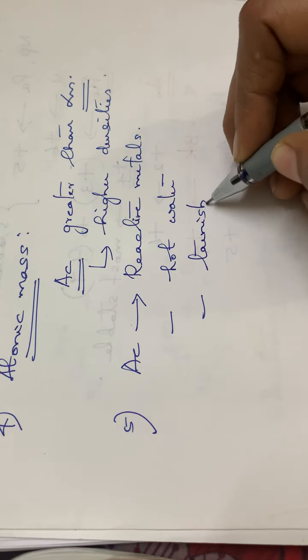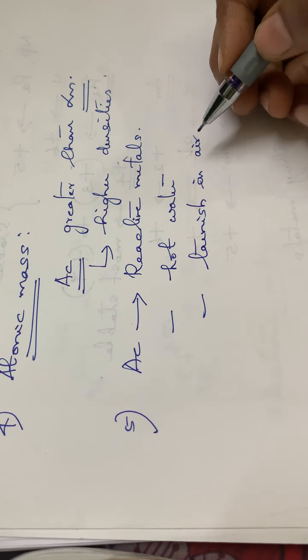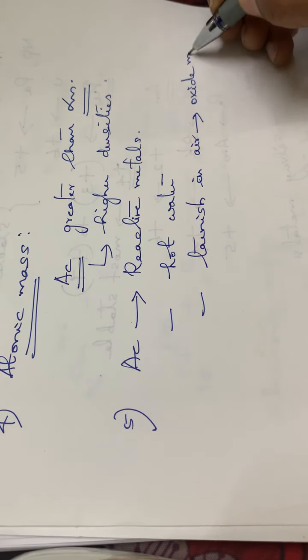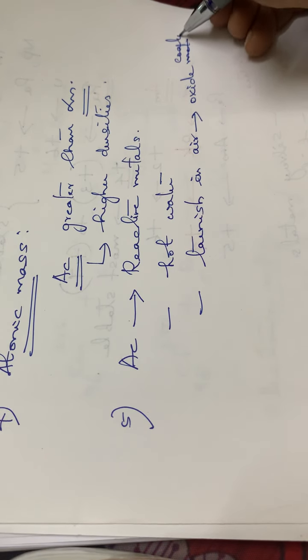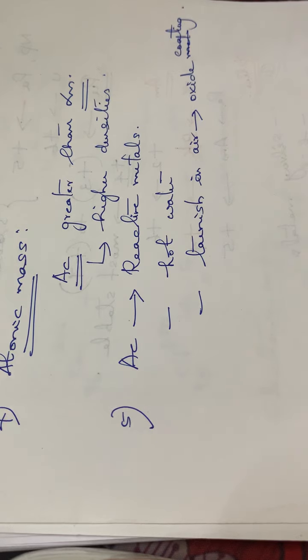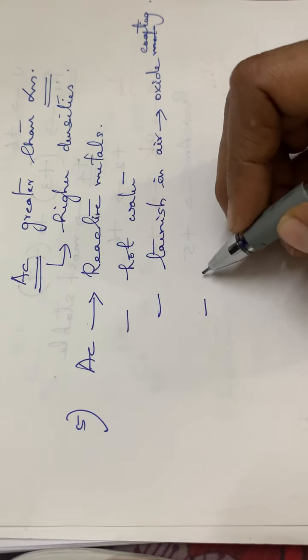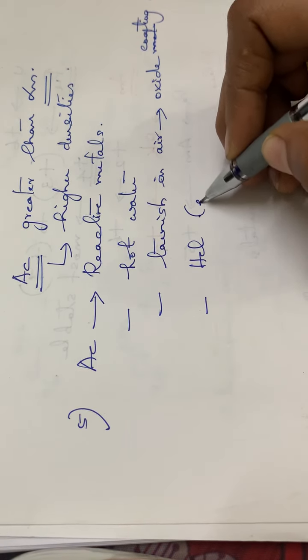We saw the same reaction in lanthanides, which also tarnish in air to form an oxide coating. Here, actinides also tarnish in air to form an oxide coating. They also react easily with HCl.